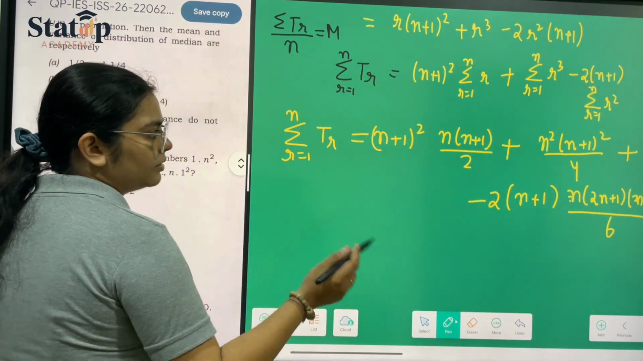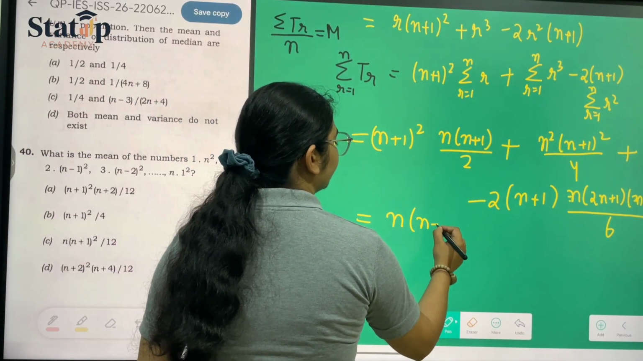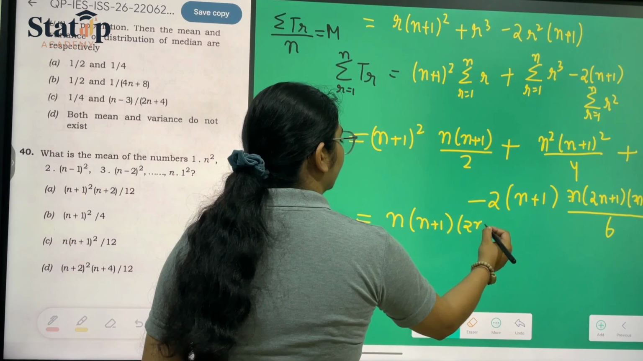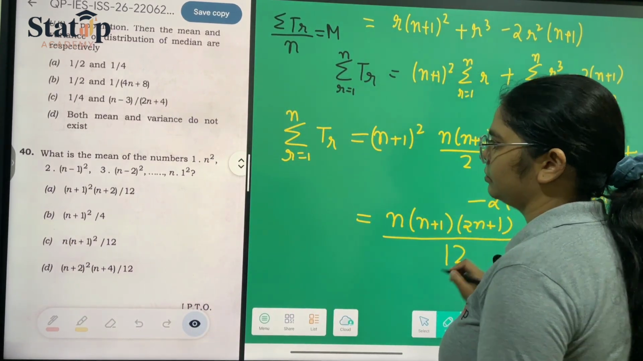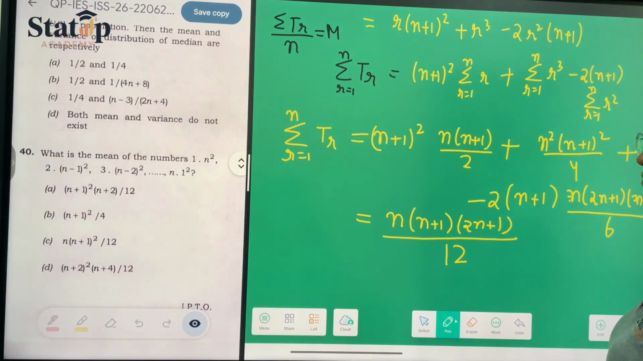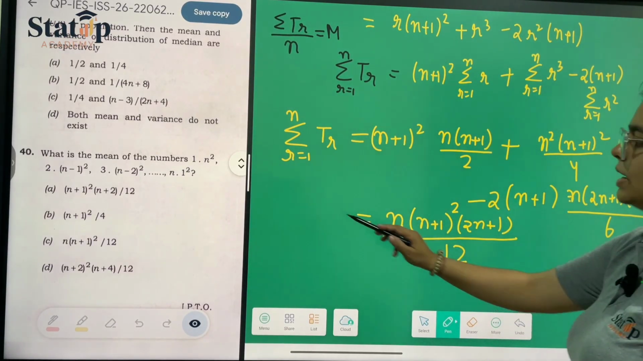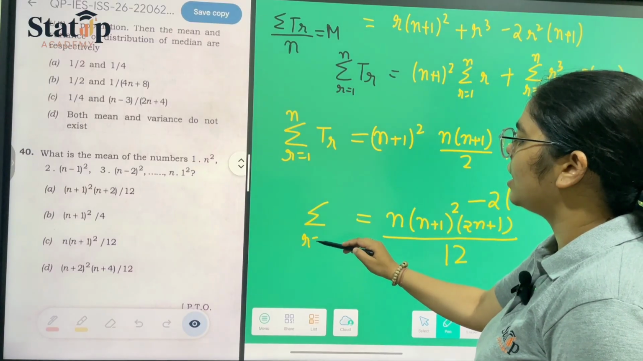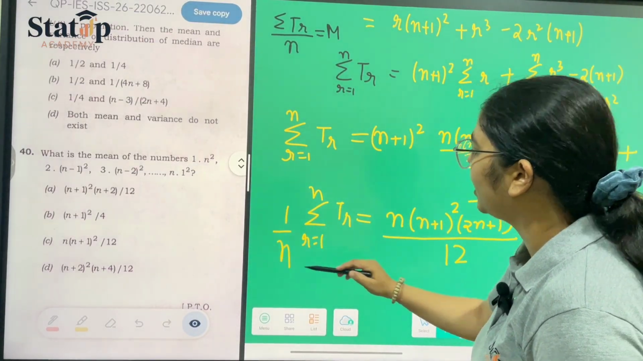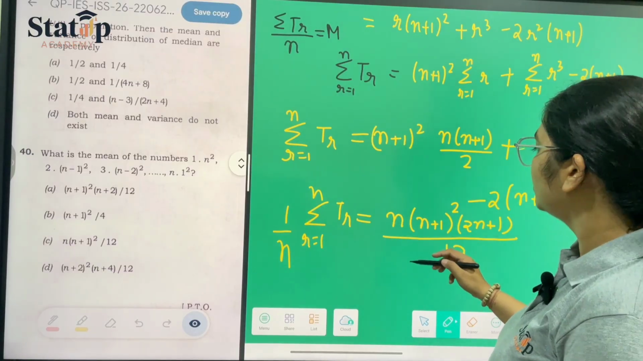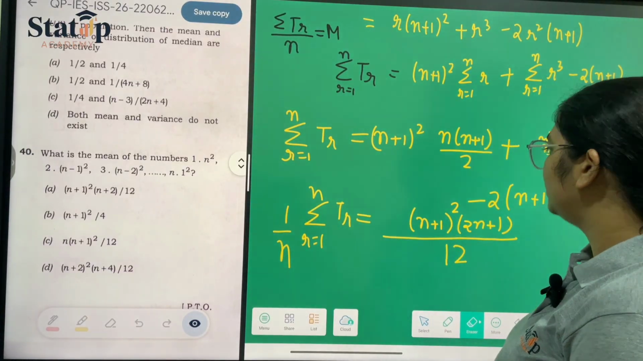Now on solving this, we will be getting our sum as n plus 1, 2n plus 1 upon 12, n plus 1 whole square. Okay, this is our summation over r goes from 1 to n of tr. Now if we divide it by n, this n will diminish from here, and we are only left with this.